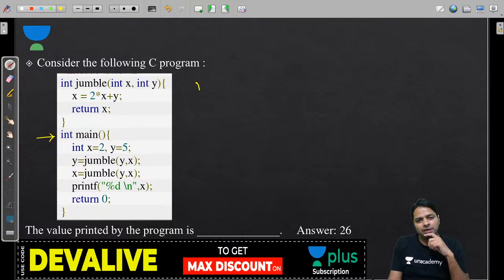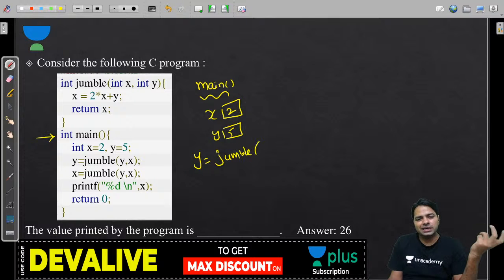So main will start executing. X is local and Y is also local. First, Y is equal to jumble of Y comma X. Y is 5, so it is better to pass the values rather than variables now.